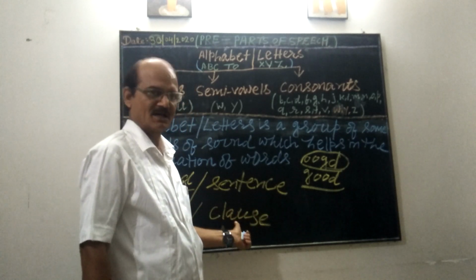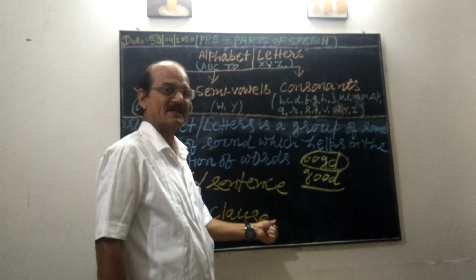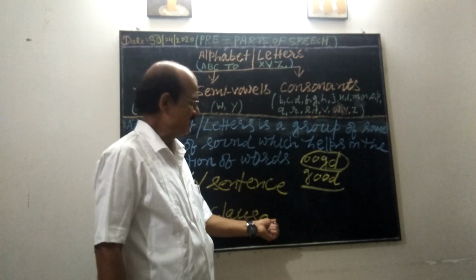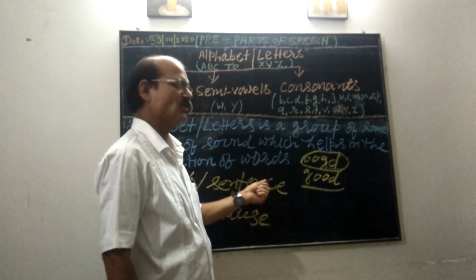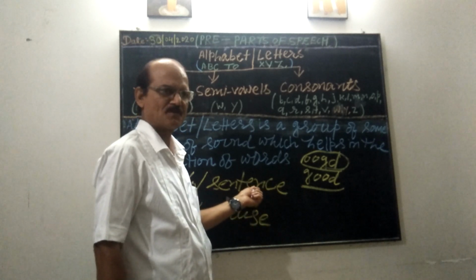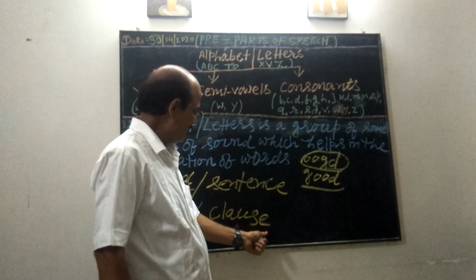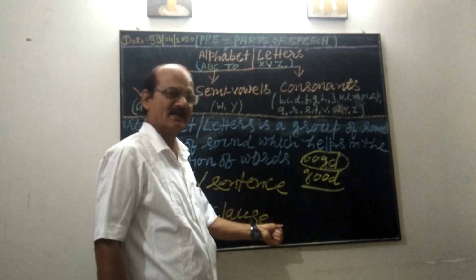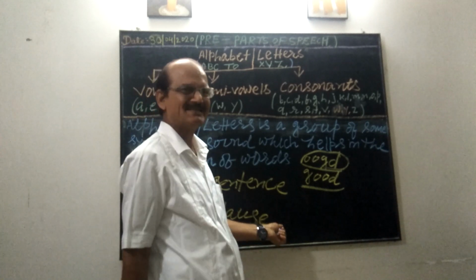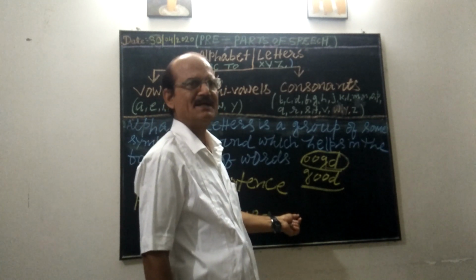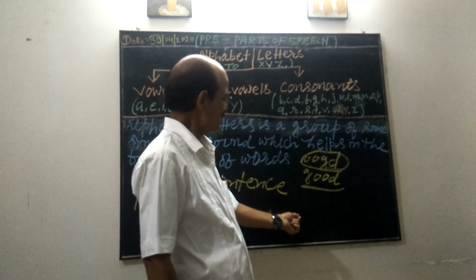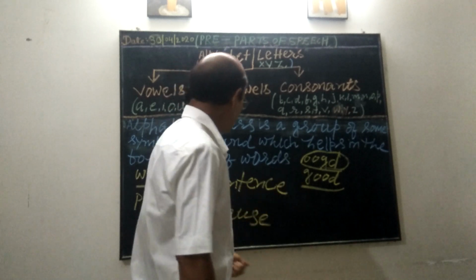When the clause makes complete sense, it is called principal clause or sentence. When the clause makes incomplete sense, it is called subordinate clause.